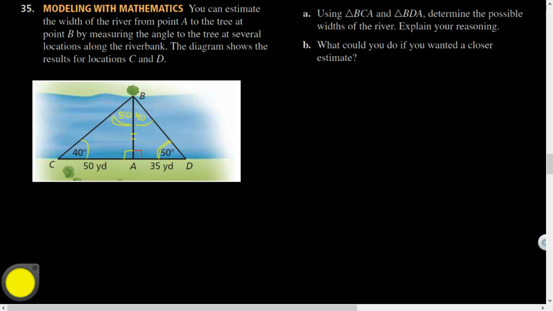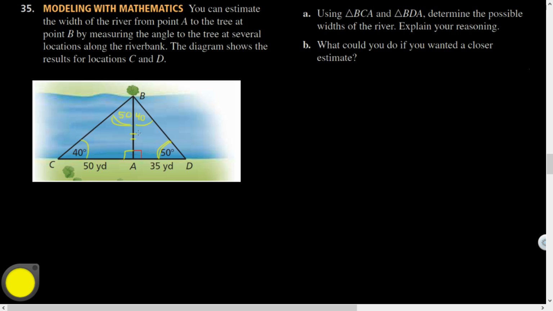Now, are these 2 triangles congruent? No, because here the shortest side is 35 for this triangle, and here the shortest side is whatever this distance is.